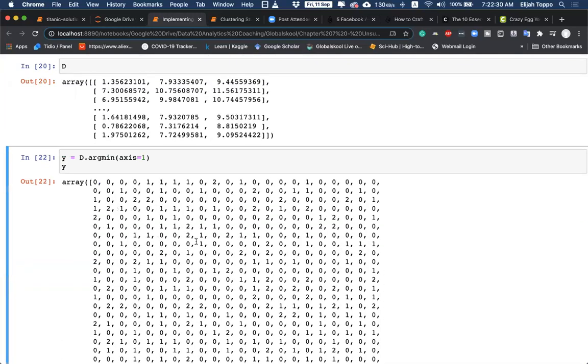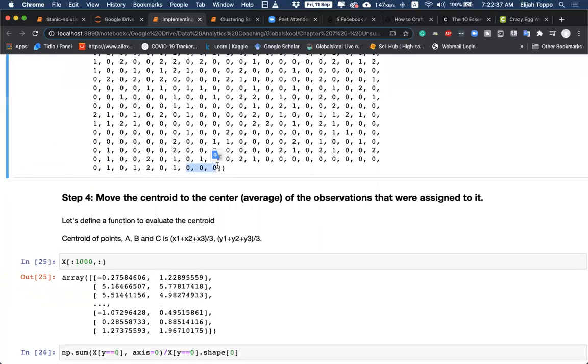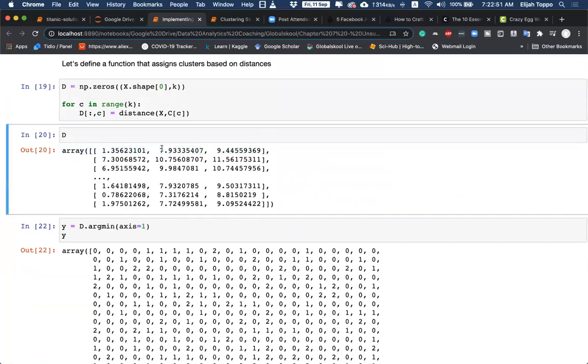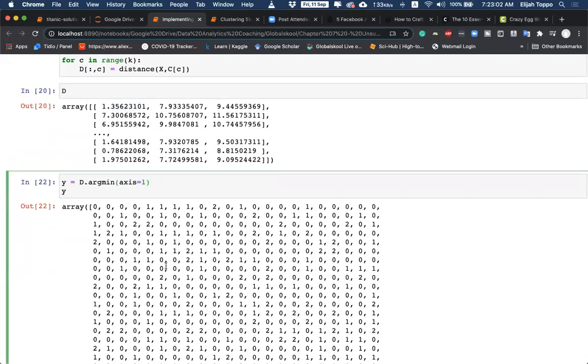If I execute, we can see that the first 3 go to cluster 0, the last 3 also go to cluster 0, and in between we have different numbers depending upon which of these 3 are the minimum values. If the minimum value is at index 0, we say cluster 0. Index 1, we say cluster 1, and index 2, we say cluster 2. And like this, we see that it has divided the data.